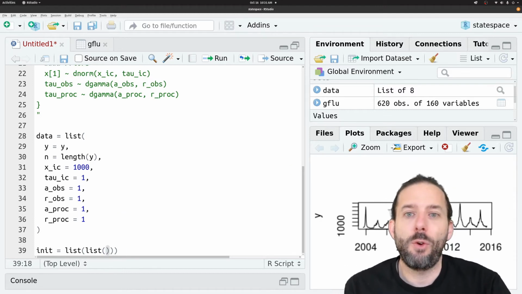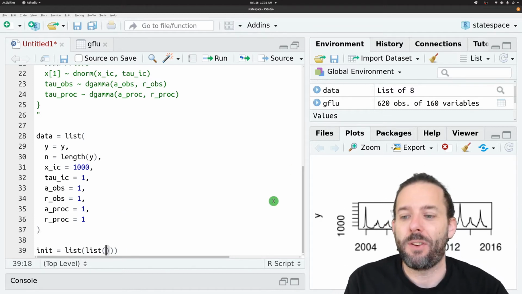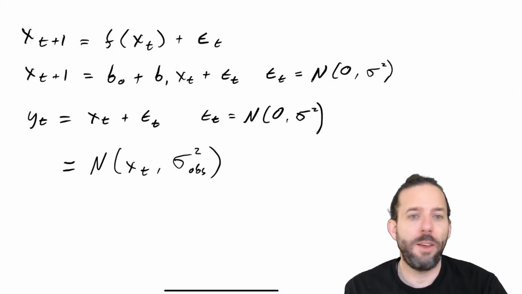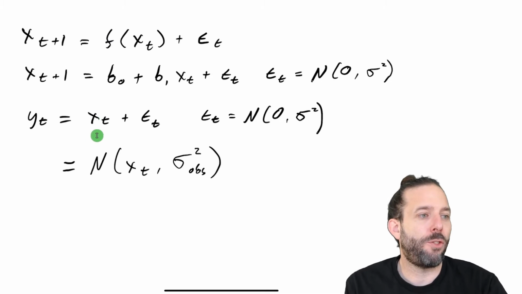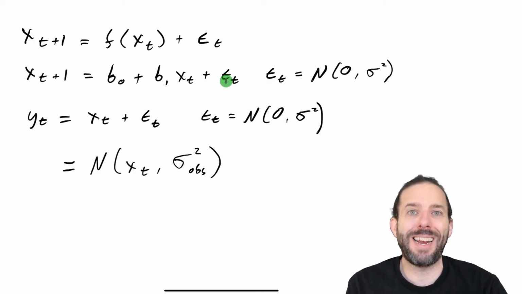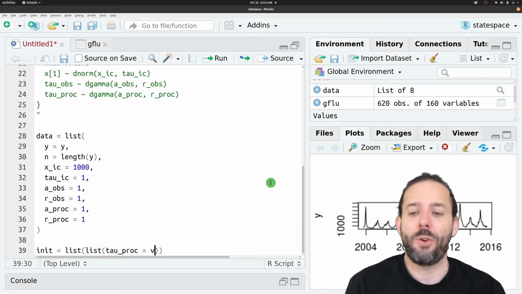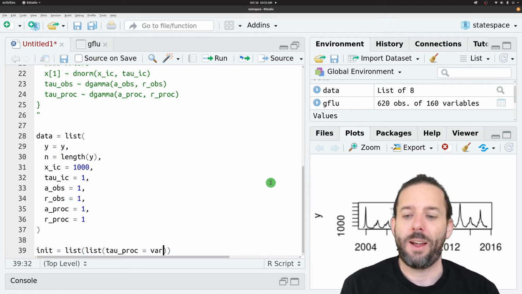And so the first value that we're going to provide it is tau proc. And remember that tau proc is our variance associated with our process model. And so it's the variance associated with the change between x at t and x at t plus 1. And so to estimate that, we're going to take the variance of the difference of y.